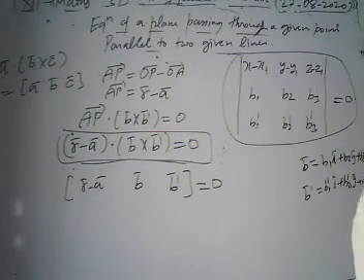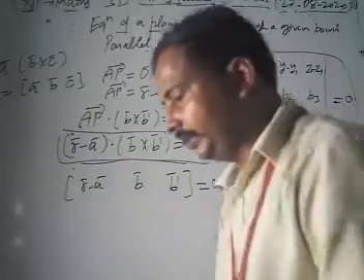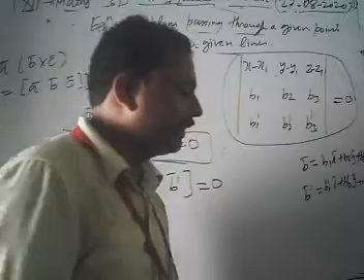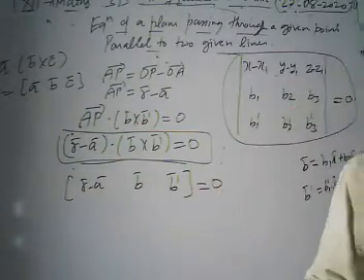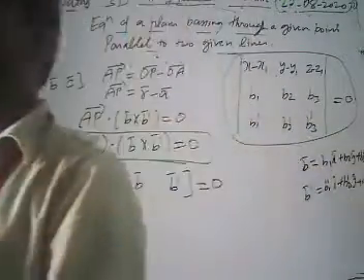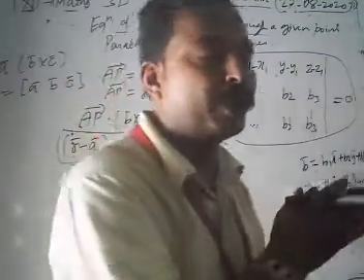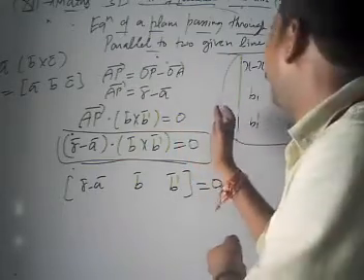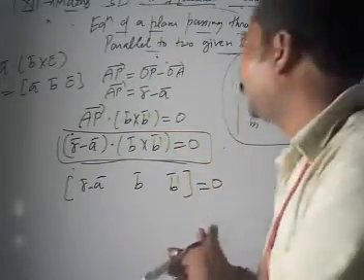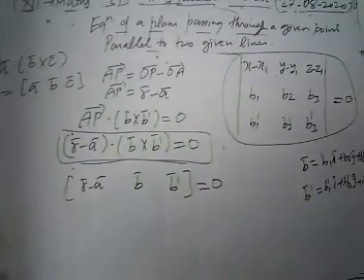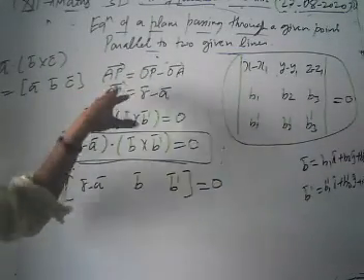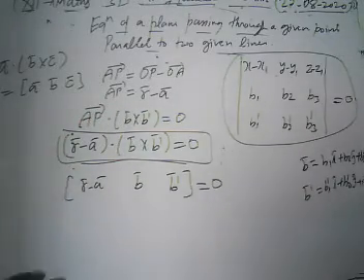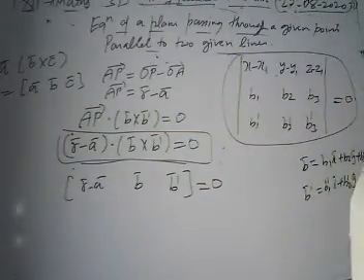Look, in today's class, we started to derive the equations of plane, in which we discussed the normal form equation of plane. Then we discussed the equation of plane when it passes through a given point and is perpendicular to a given vector. Then in the last we discussed the equation of plane passing through a given point and parallel to two given lines. In which we supposed it passes through a point A with coordinates x1, y1, z1, and we took the equations of lines as a plus lambda b and a plus mu b prime.